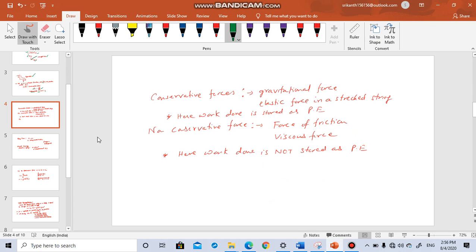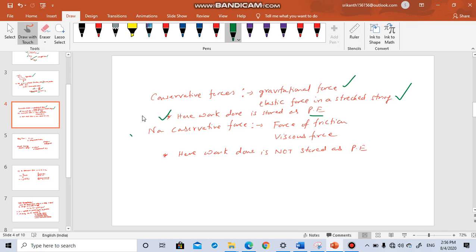So the examples of conservative force are gravitational force and elastic force in a stretched string. These are conservative forces. These are path independent. One more important concept is here: in conservative forces, work done is stored as potential energy.